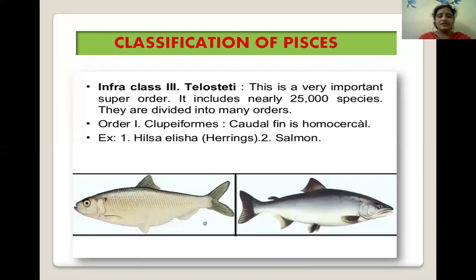Next infraclass is Teleostei. This is a very important superorder for examination, which includes nearly 25,000 species. They are divided into many orders. Order one is Clupeiformes. In these Clupeiformes fishes, caudal fin is homocercal. The examples include Hilsa, Alosa, herrings, and salmon. We can observe here these example pictures.